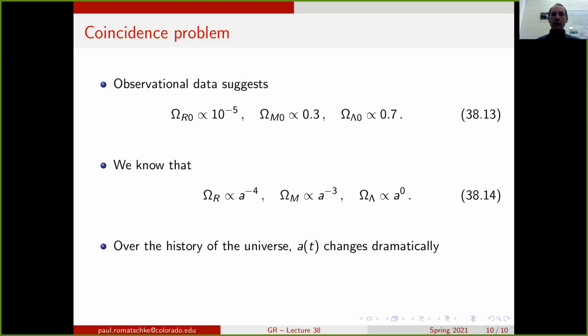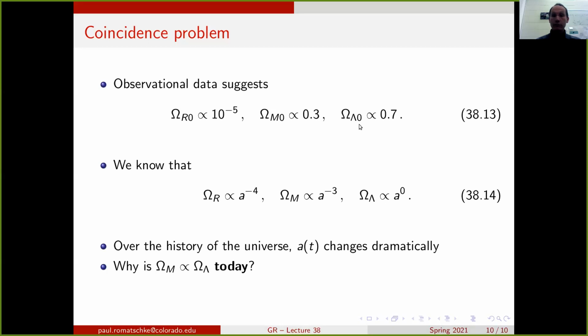Now, throughout the history of the universe, the scale factor changes dramatically. It is not constant, it changes by orders of magnitude. So if a changes by orders of magnitude, and these individual omegas change with different powers of a, you would expect that if you took any random point in time, these omegas should be very, very different, because you have different scalings in the different omegas, and you would expect different orders of magnitude for the individual components.